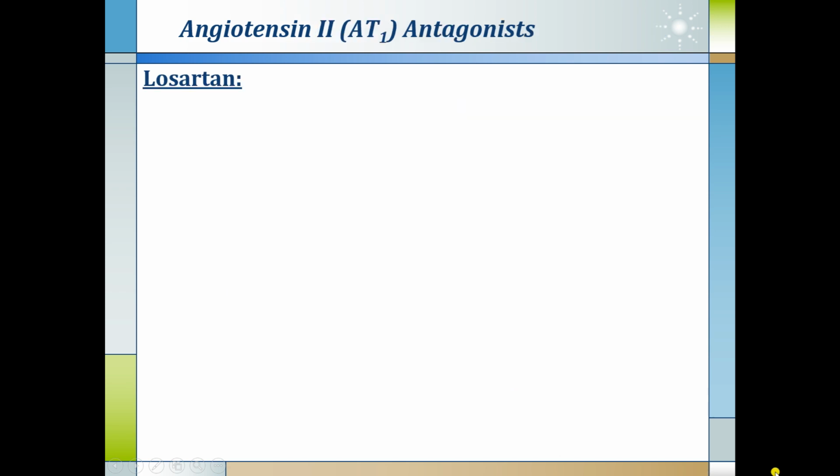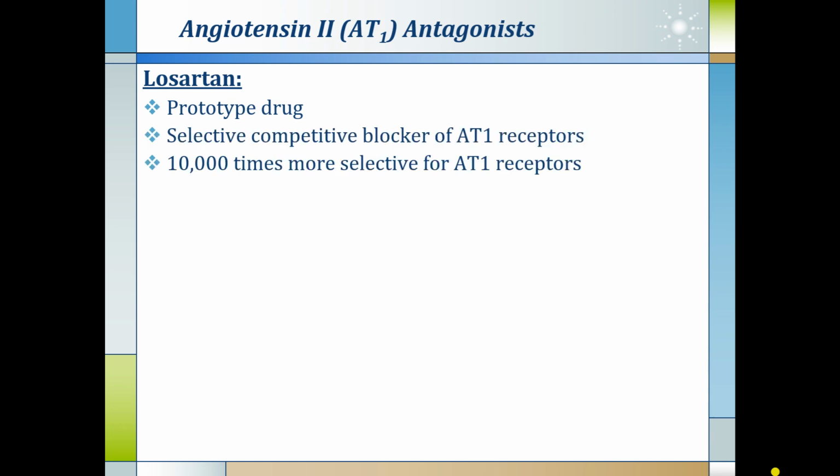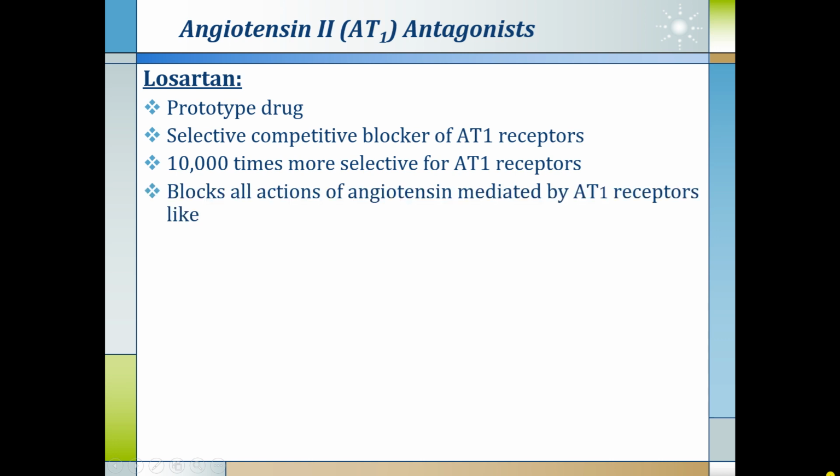We first start with the prototype drug, that is losartan, that belongs to AT1 blockers, also called ARBs, angiotensin receptor blockers. It is a selective and competitive blocker of the AT1 receptor, 10,000 times more selective for AT1 receptors. It blocks all actions of angiotensin mediated by AT1 receptors.